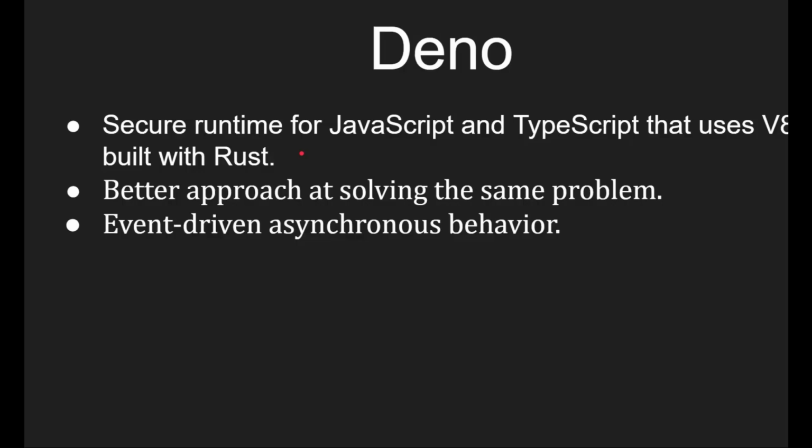So Deno is actually a secure runtime for JavaScript and the cool TypeScript that uses V8, and it is built on Rust. And it solves a lot of problems. It gives us a better approach at solving the same problems that we used to solve using Node. It gives us a lot better approaches. It's an event-driven asynchronous behavior.